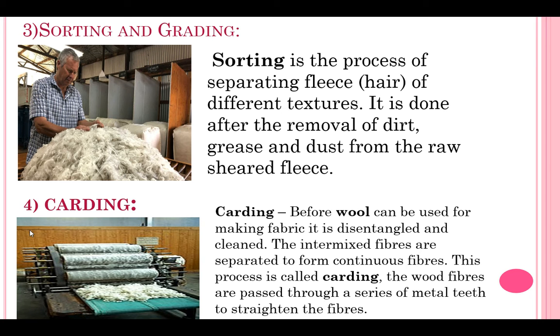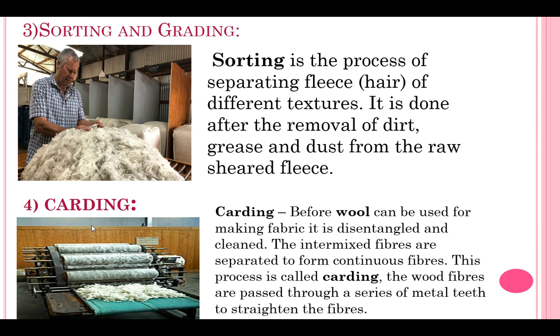It is not straight. So in order to make straight wool, we take it in the machine to make it clean and straight, and even to make it disentangled. So that is why these machines are used, and that process we call as a carding process.